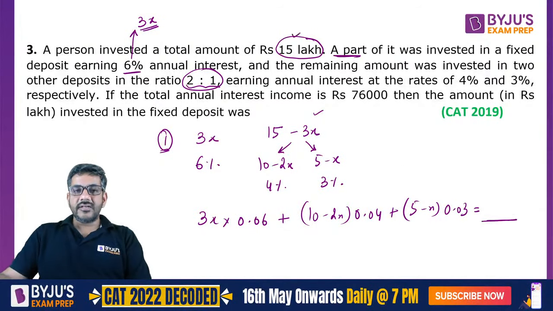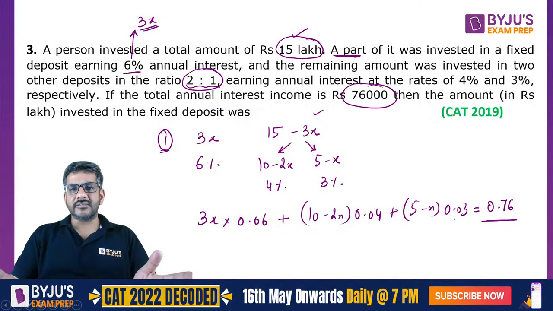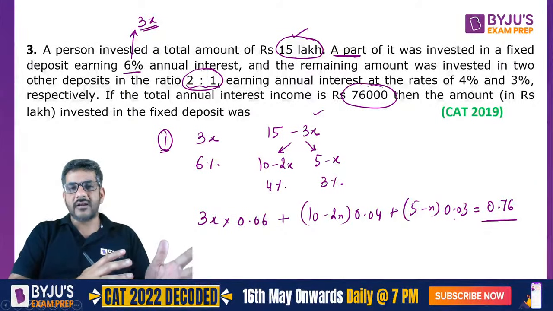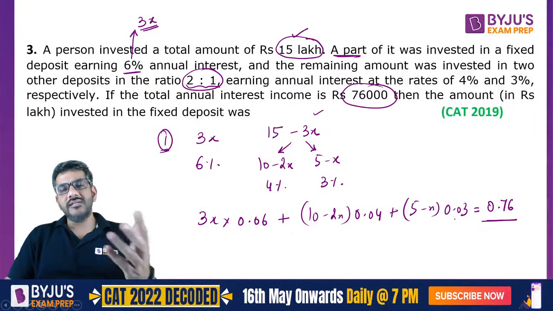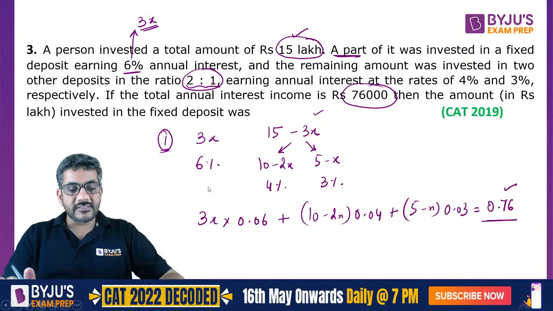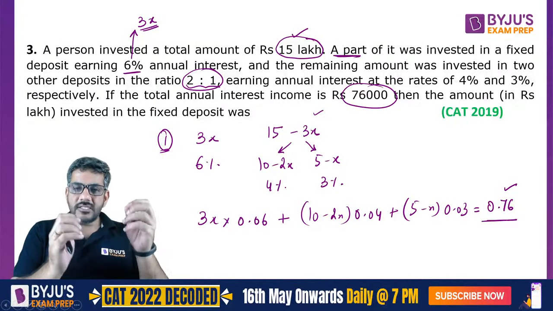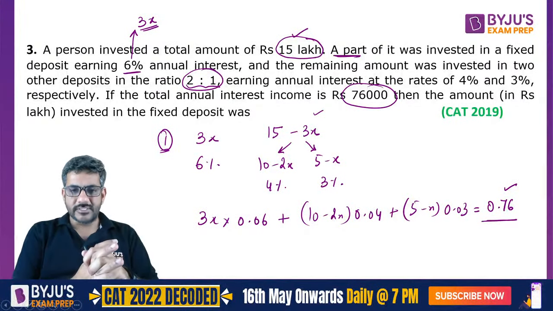Pay attention, I have written 15 lakhs as 15. So this is 76,000. I would have to write this as 0.76 because I am writing in lakhs. If I am writing 15 lakhs as 15, then 76,000 is 0.76 lakhs. So I would write it as 0.76. Now by solving this equation, I can get the value of x and from there I'll also get the answer, right? This is the general method of solving the question.